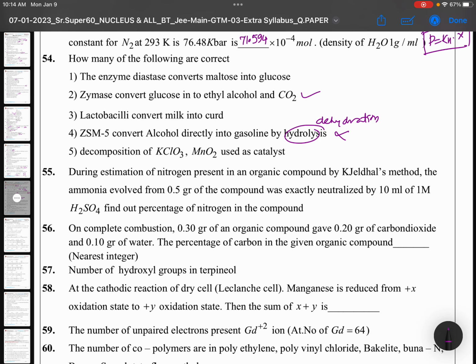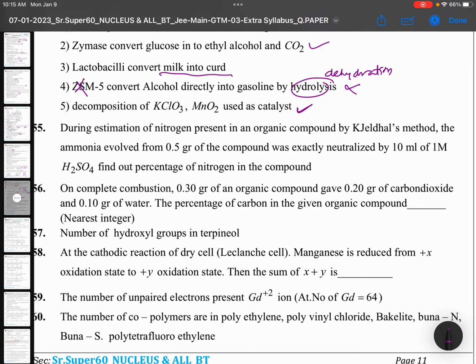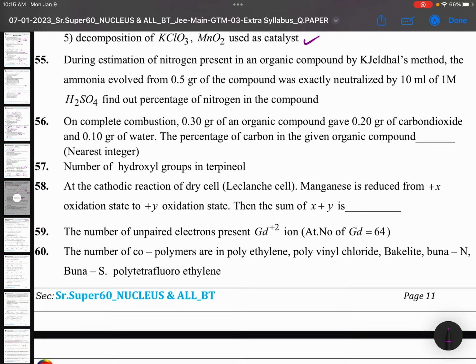And what are remaining? In the decomposition of KClO3, MnO2 is used as a catalyst. This is the right statement. So how many are right statements? This is a wrong statement. Leave it. Zymase converts glucose into ethyl alcohol is a right statement. Invertase converts sucrose, and diastase converts maltose, yes, this is a right statement. Lactobacilli converts milk into curd. Let us check this. Okay. Lactobacilli.